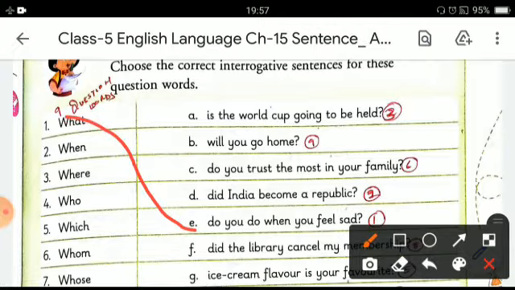Now next one is when. The interrogative word is when, and it will match with the option D. When did India become a republic? Then see where, it will match with option A, that is, where is the World Cup going to be held? So in this way, children, you have to match the correct interrogative sentences for each question word.